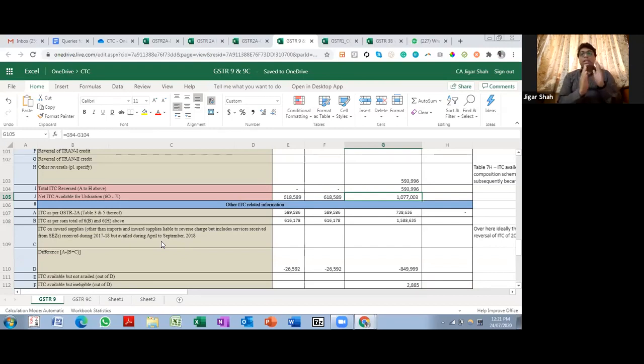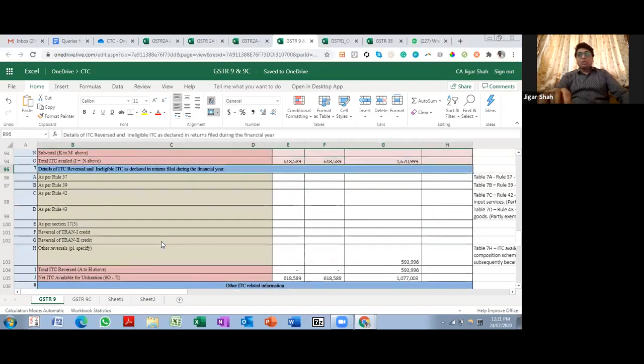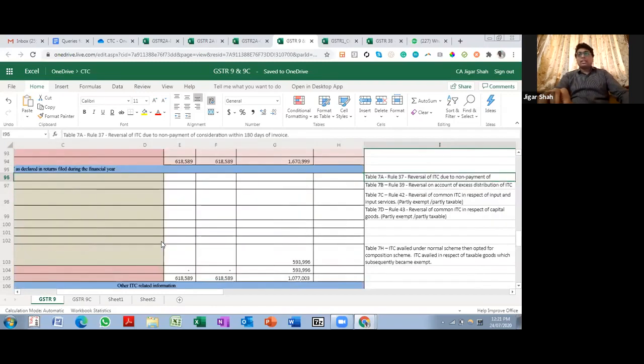So my net credit was less, but the 6B figure goes at gross, and 593,996 is something that I have reversed in the same financial year. So that figure I need to disclose over here. So in table 7, all your reversal figures. 7A is rule 37, reversal of ITC due to non-payment of tax within 180 days of invoice. So that reversal will come over here.